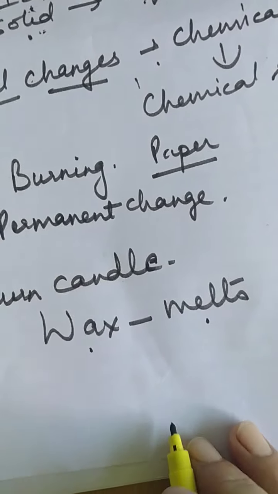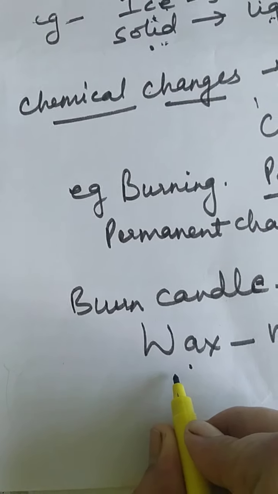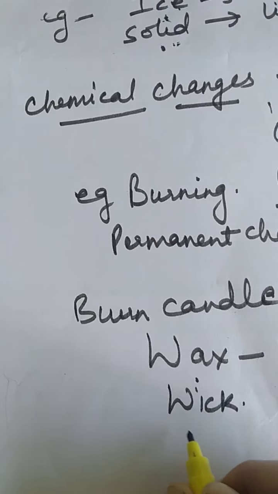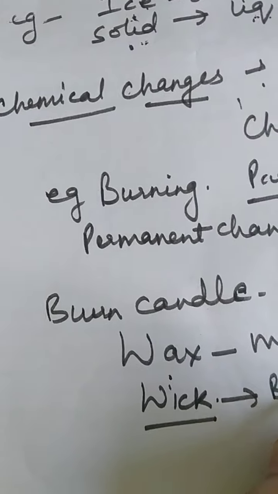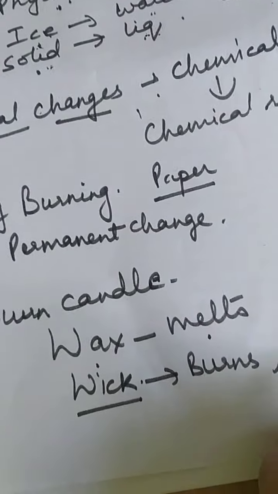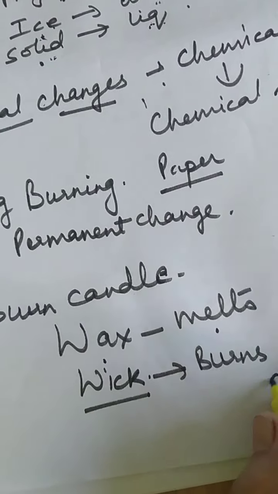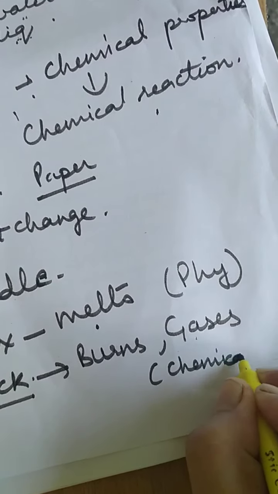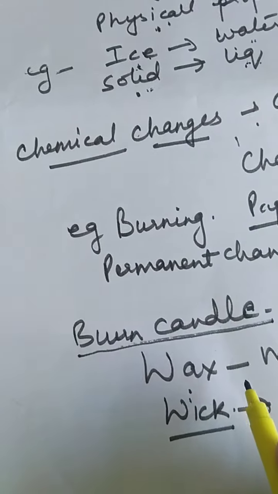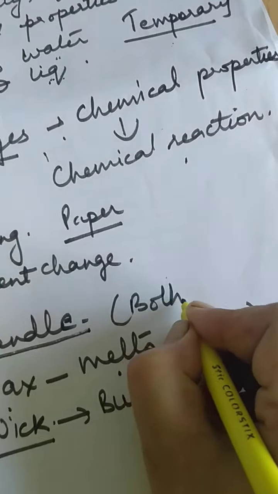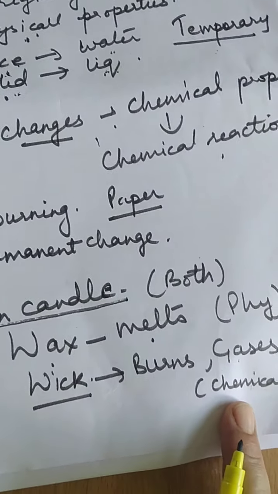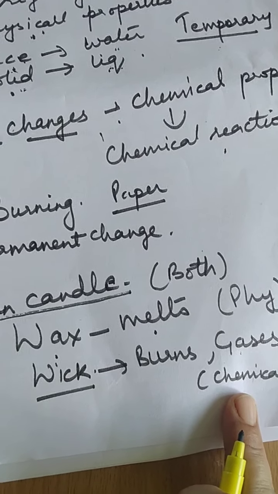Height is decreased. And it is a chemical change because the wick, the thread of the wax, burns. You get gases and you cannot get back the wick. That is a chemical change. So burning of a candle is both. It is a physical change as well as a chemical change. It is a special case.